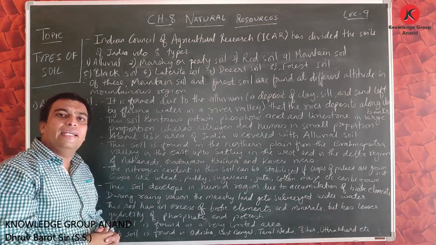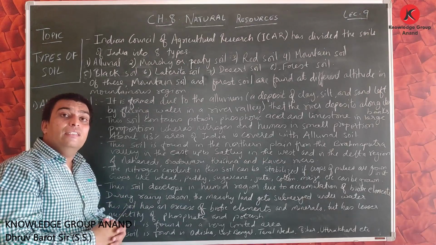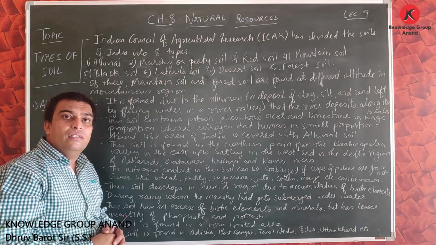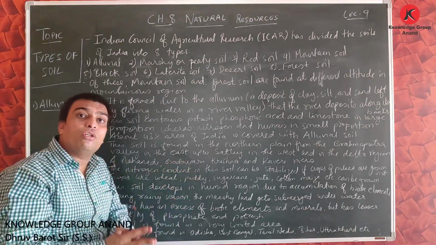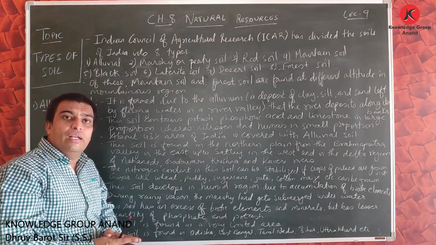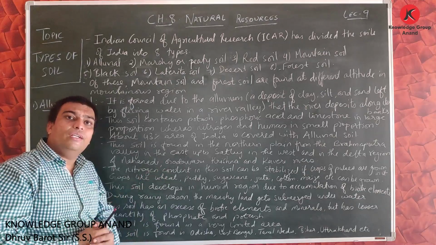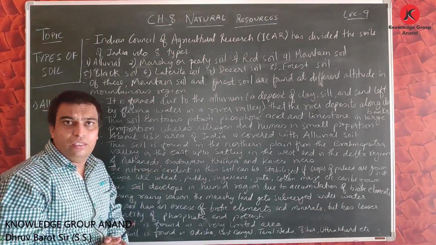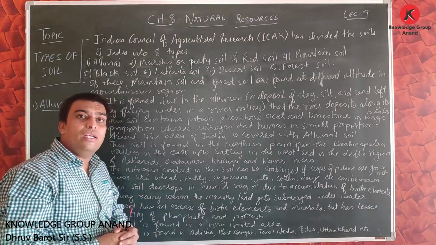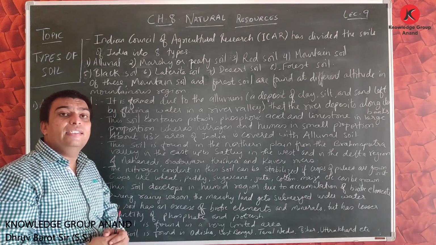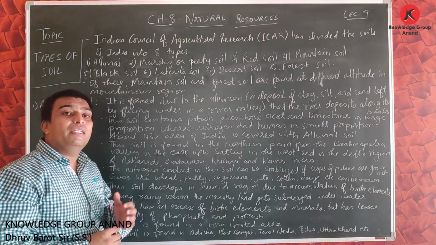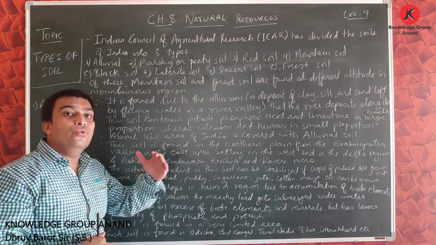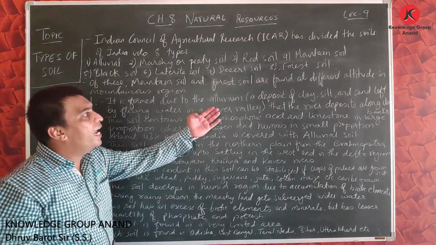Friends, we learned in the 9th standard that this alluvial soil is divided into two types. One is Khadar soil and the other is Bangar soil. What is Khadar soil? It is part of this alluvial soil, but Khadar is the newly deposited alluvium.